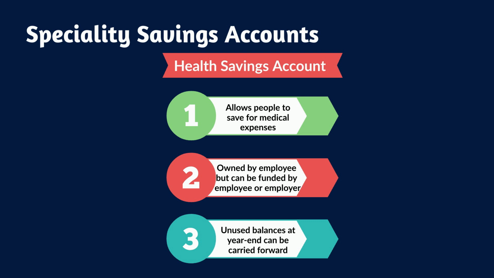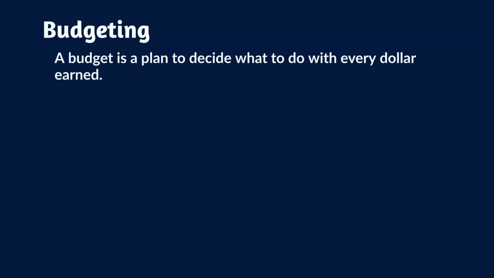The max contribution in 2020 is $3,650 for individual accounts and $7,300 for family accounts. Unlike a flexible spending account, which can also be used for medical expenses, the difference is that the unused funds can be used in the next year. The limit for the FSA is capped at $2,750.